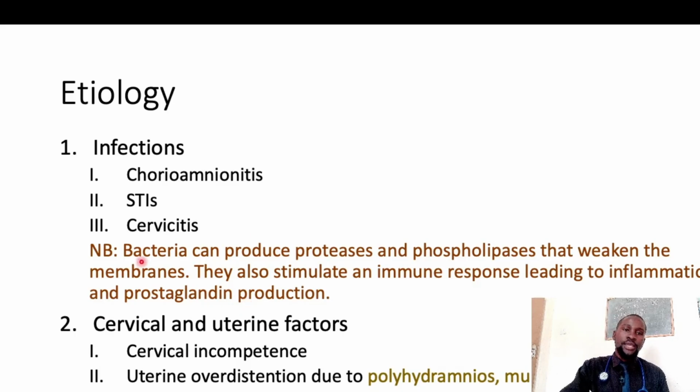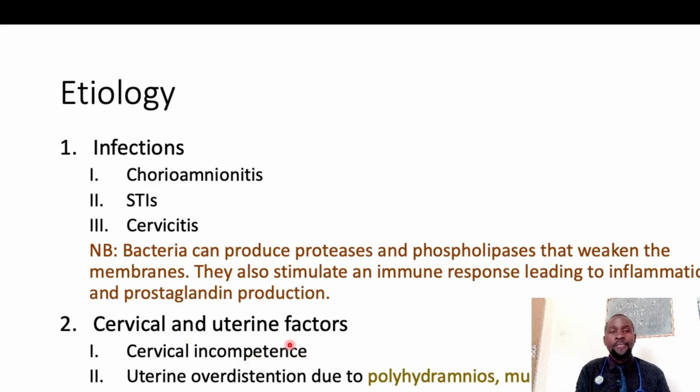Okay, the second one is cervical and uterine factors. Anything that is affecting the cervix, like cervical incompetence. You know that cervical incompetence is where the cervix is not so strong, such that as the pregnancy proceeds and becomes heavy, the cervix will open on its own, and then they will have an abortion. They are usually the most common cause of second trimester abortions.